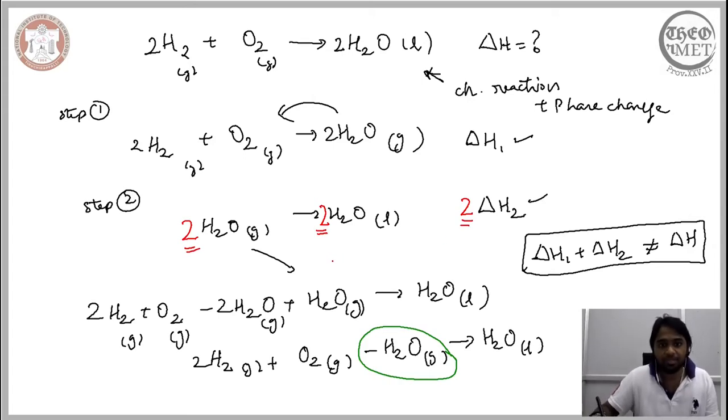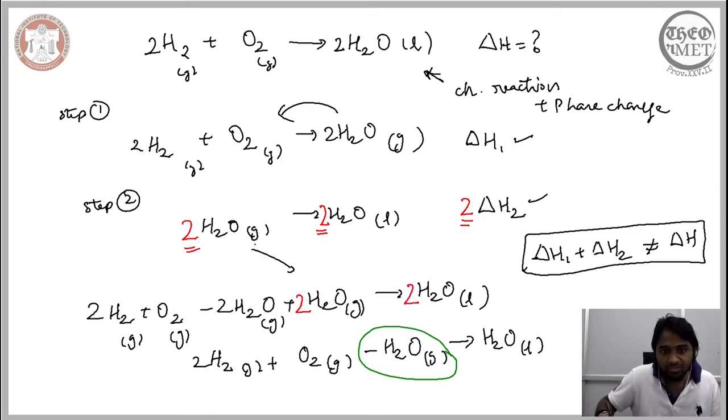Now, let me try to sum it up on this page itself. We are essentially introducing the prefactor 2 here and the prefactor 2 here.